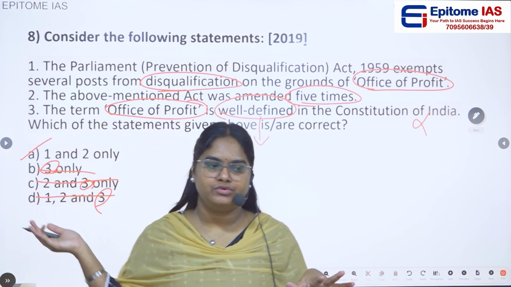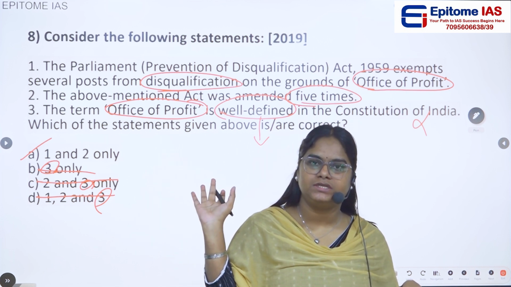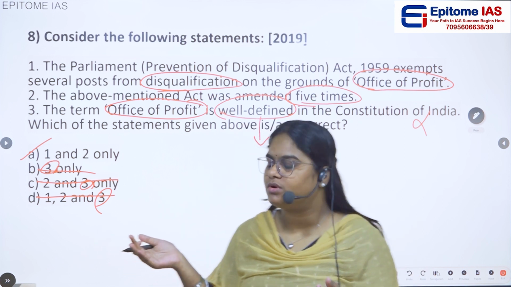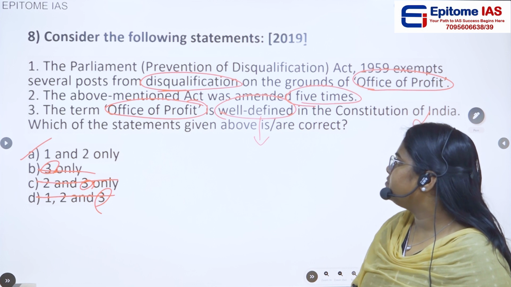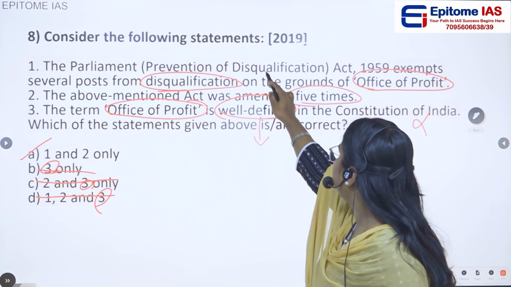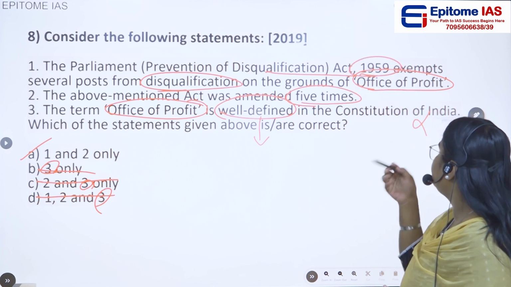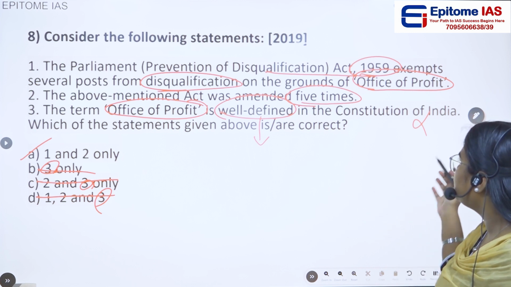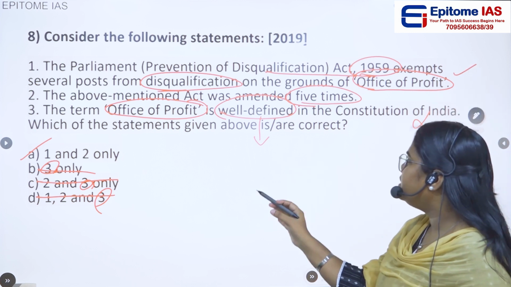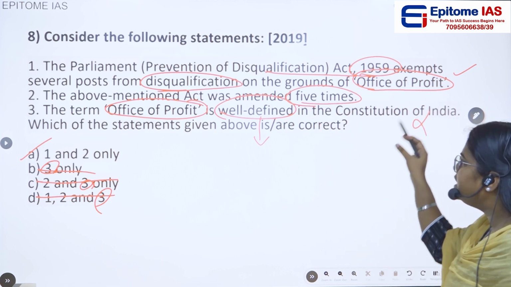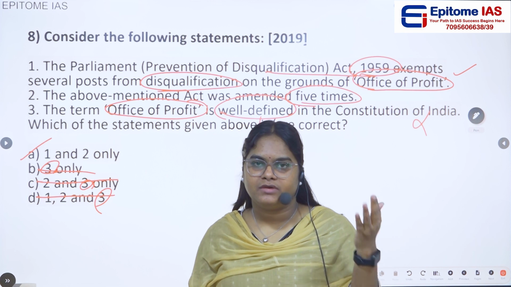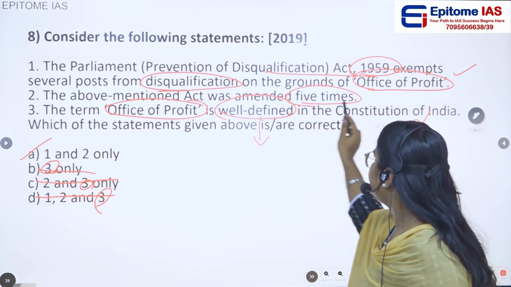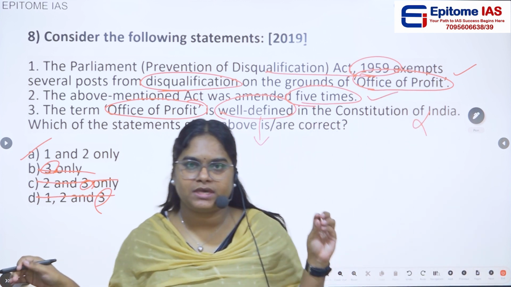Even though you don't know the facts given in the question, it is important that you derive the answer from whatever pre-existing knowledge you have. Then, if you see the first statement, the Parliament Prevention of Disqualification Act 1959 exempts several posts from disqualification on the ground of office of profit. Yes, this is true, it actually exempts many posts from the term office of profit. Then, the second statement says the above mentioned act was amended 5 times. Yes, this particular act was amended 5 times.